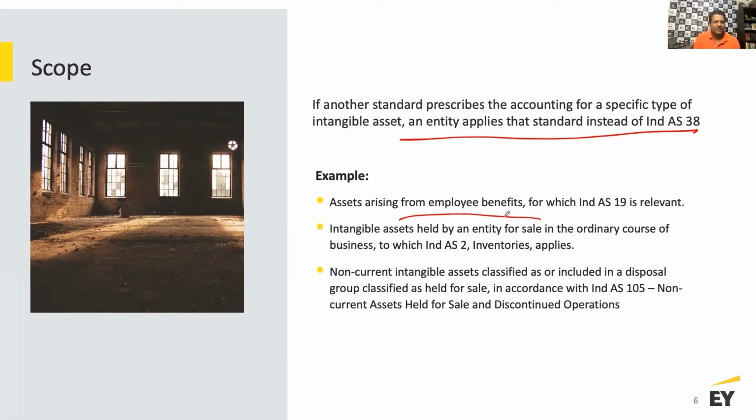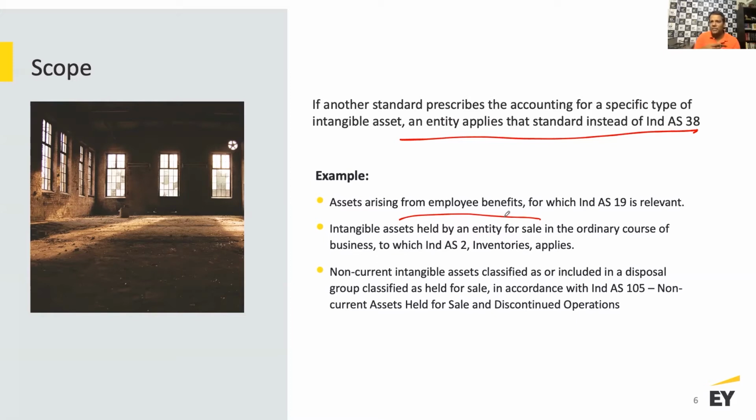So for an asset arising from employee benefit, Ind AS 19 applies, and you don't need to account for that under Ind AS 38. Similarly, intangible assets which are held by an entity for sale in the ordinary course of business are covered by Ind AS 2 Inventories. A simple example could be an entity engaged in the business of selling software. If you are selling software, a software which otherwise is an intangible asset, right?